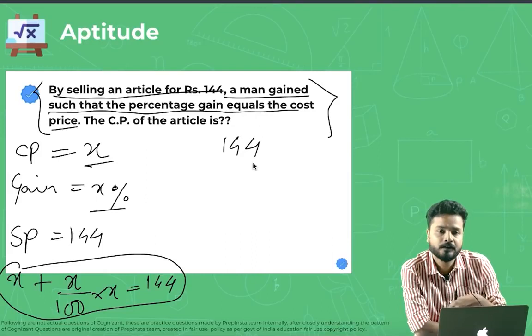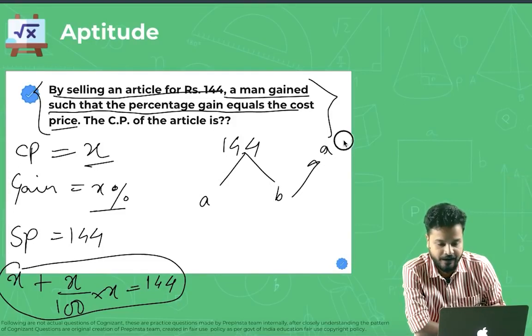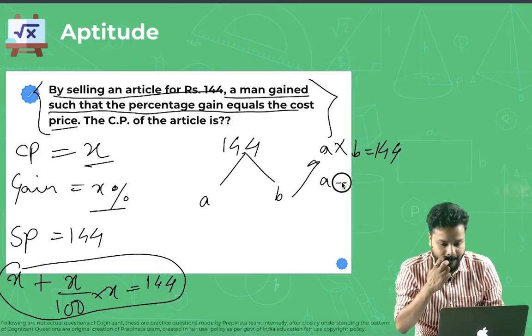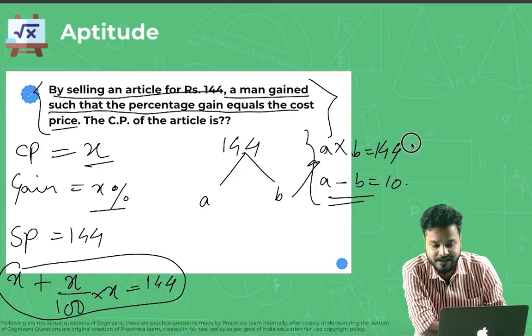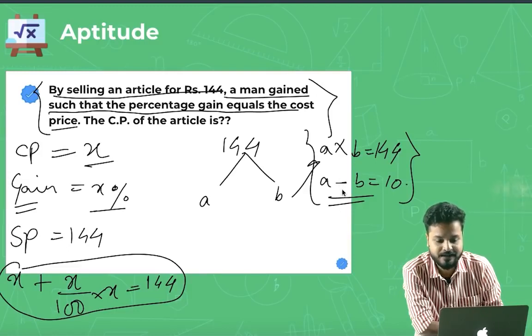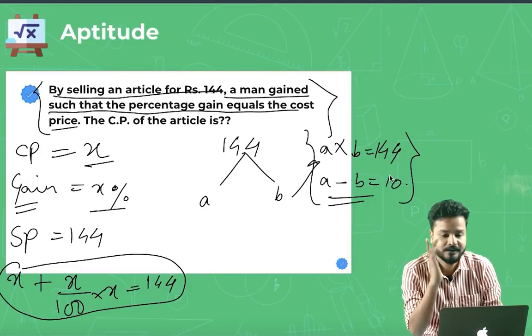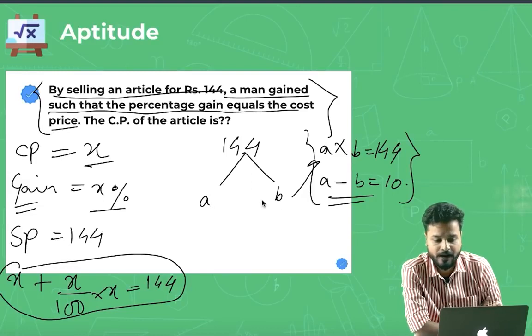Divide 144 into two parts, A and B, such that A into B is 144 and A minus B is 10. So these are the conditions when there is a gain. When there is a loss of the same percentage, the only change is that A plus B is equal to 10. Simple change. So for gain it is A minus B, and when there is a loss, it would be A plus B is equal to 10.